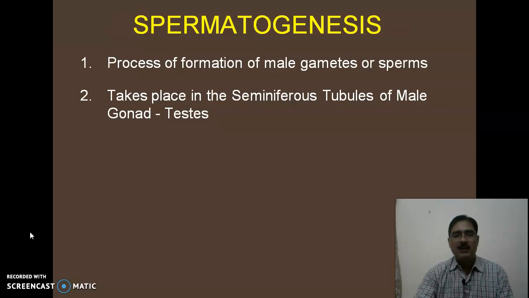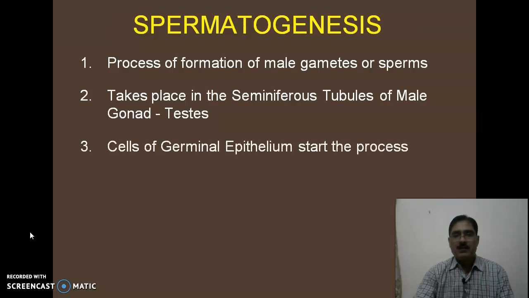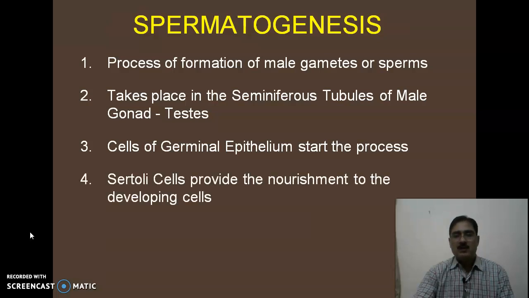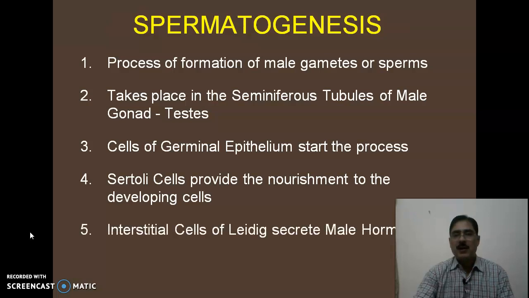We have already seen it. The cells of the germinal epithelium start this process. The Sertoli cells, which are columnar elongated cells, provide nourishment to the developing cells, and the interstitial cells of Leydig secrete the male hormone. This is what we have discussed.